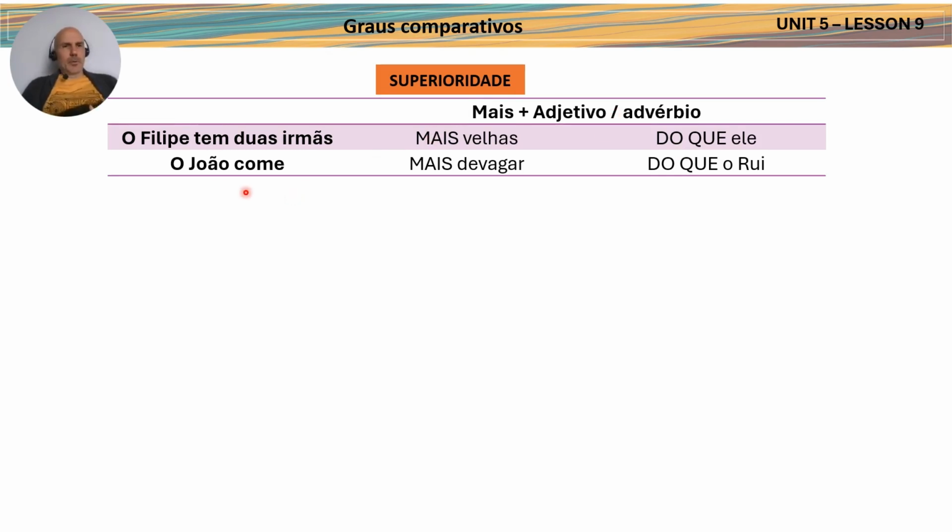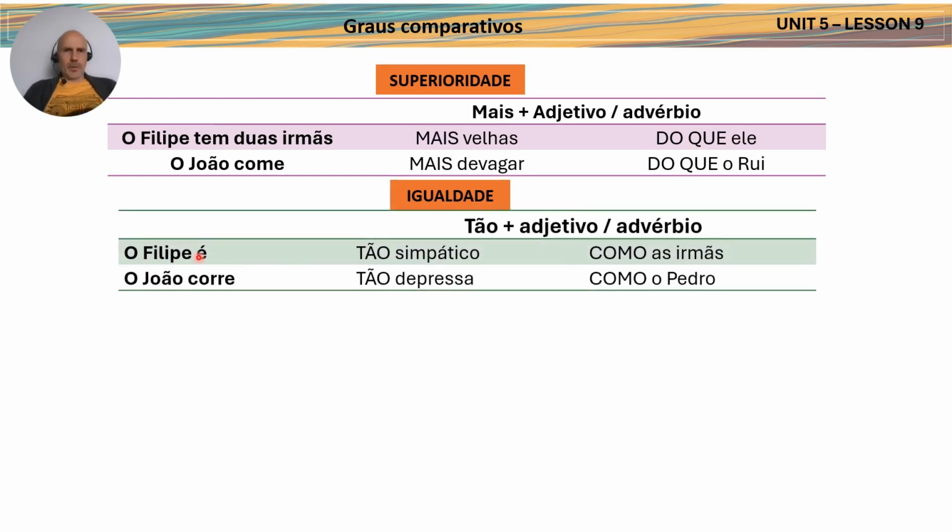Another example, o João come mais devagar do que o Rui. So John eats more slowly, devagar means slowly, do que, than Rui. So again, mais and do que. So again, John eats more slowly than Rui. So mais velhas, mais devagar, do que ele, do que o Rui. Another example, now igualdade.